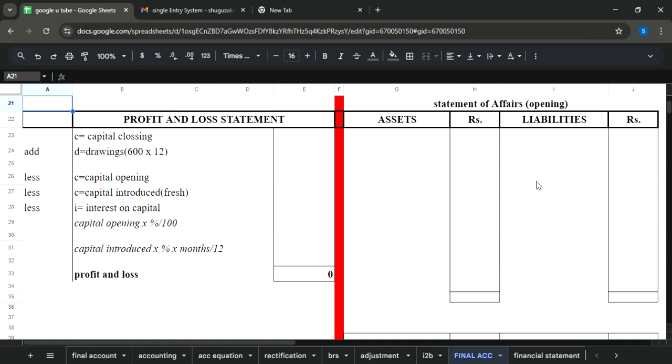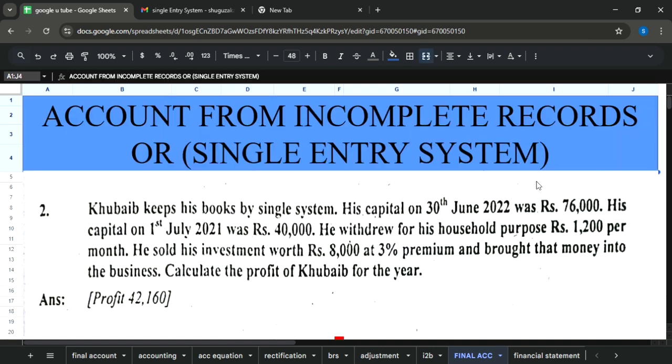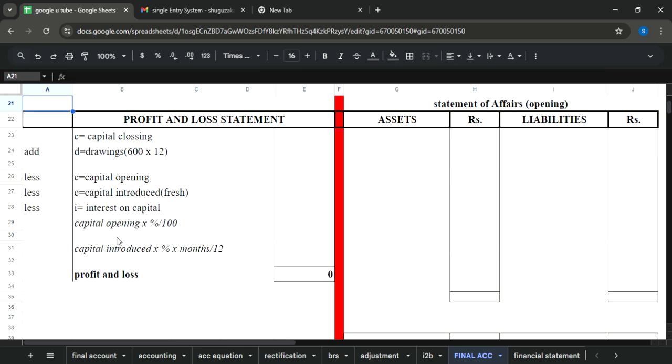But you can see that in our question, 1st July 21, it is written capital. So capital at opening is already given in your question, which means we do not need to make the statement of affairs opening.